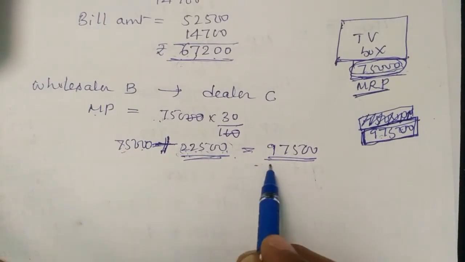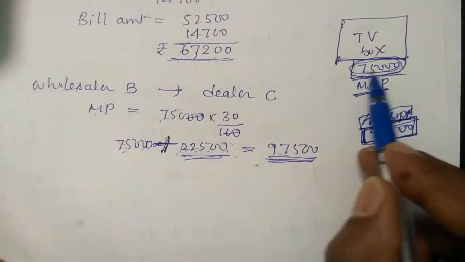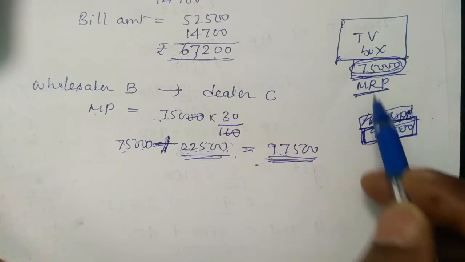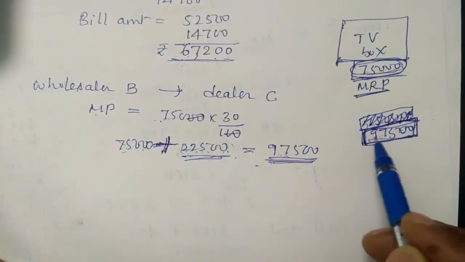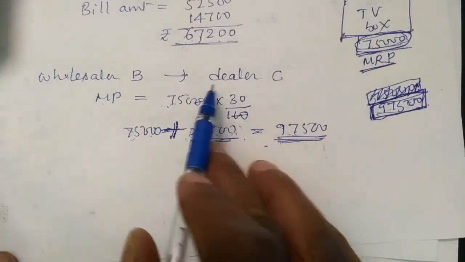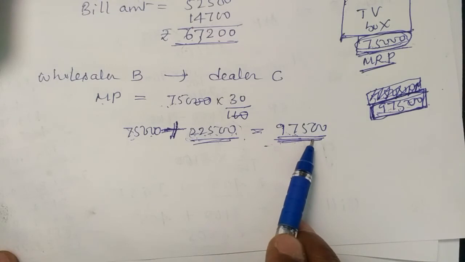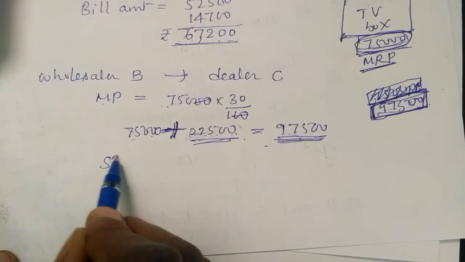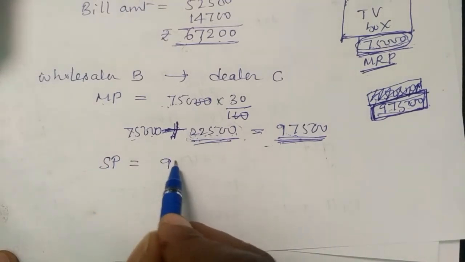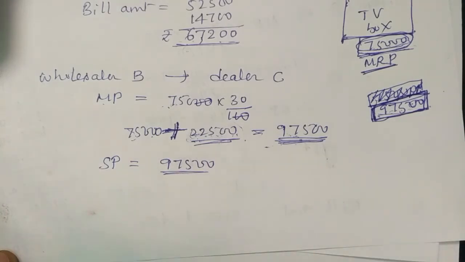So he marks the new market price. The old market price of the TV was 75,000. On the 75,000, wholesaler B changes it with a new sticker of 97,500. Now dealer C buys for 97,500. Whether dealer C is getting any discount or not, we will check. Dealer C is not getting any discount. Therefore, the dealer should buy for 97,500 only. There is no discount, right?